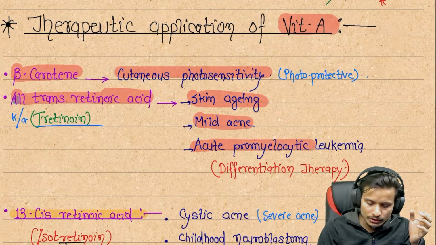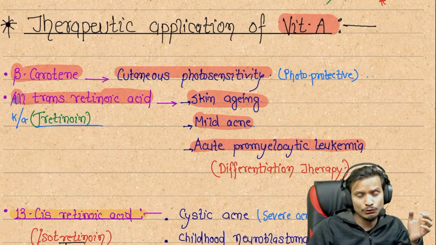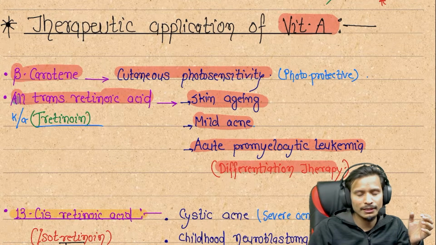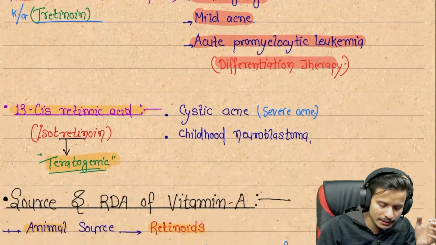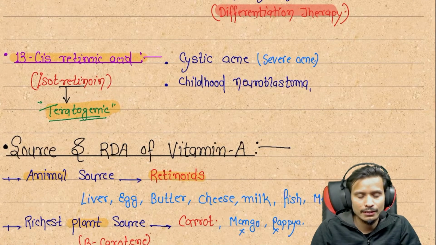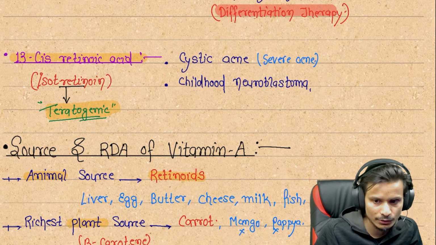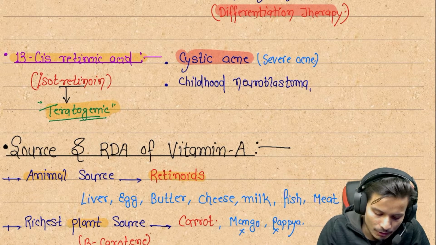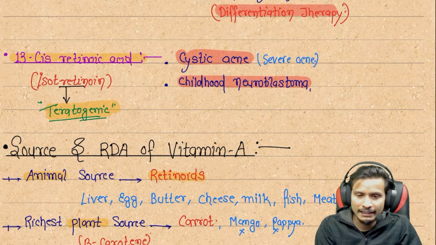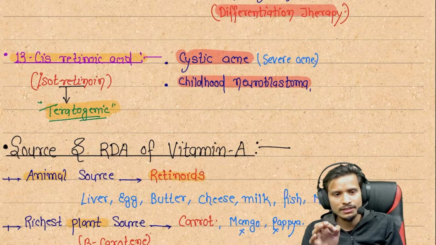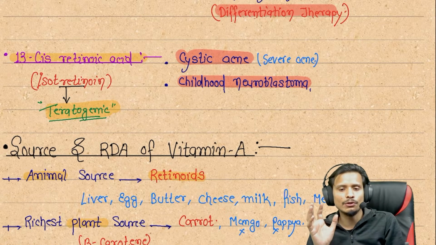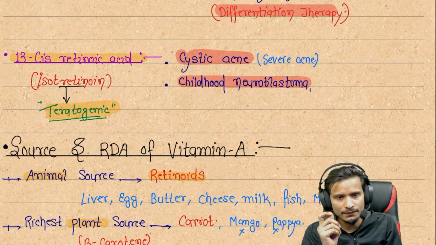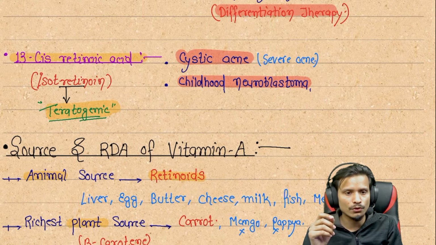Next, acute promyelocytic leukemia, where the cells are differentiated. A differentiation therapy is given to these patients. Next, we can see 13-cis retinoic acid. It is associated with cystic acne or childhood neuroblastoma. In severe cases, the patient has acne on the face in a very severe form.